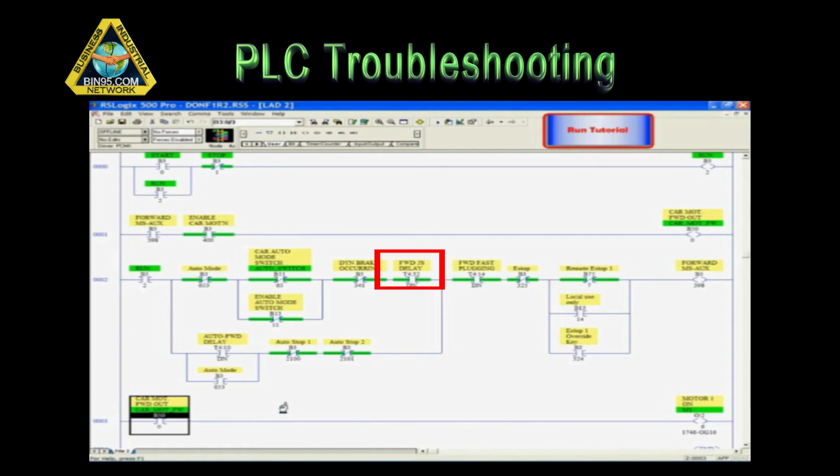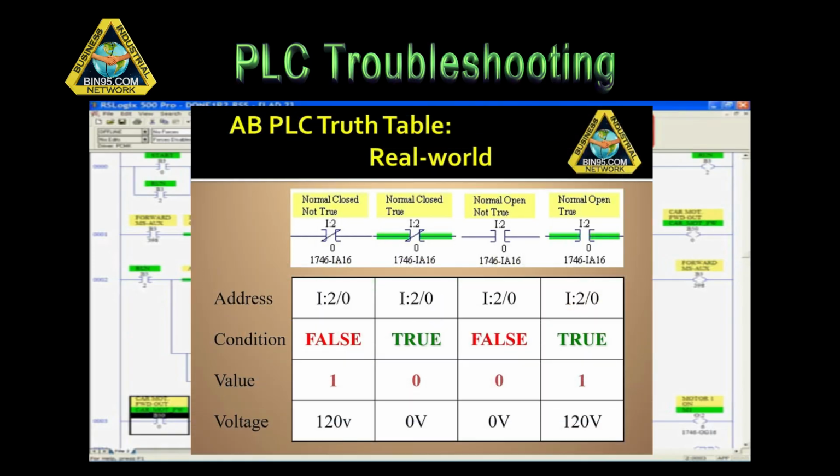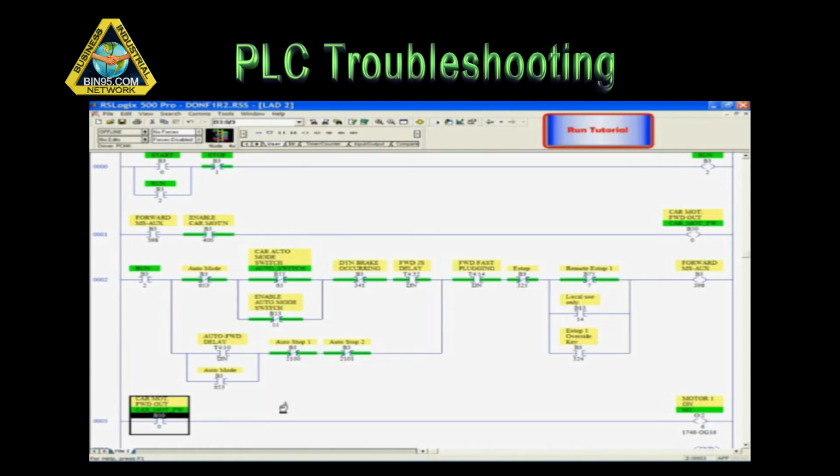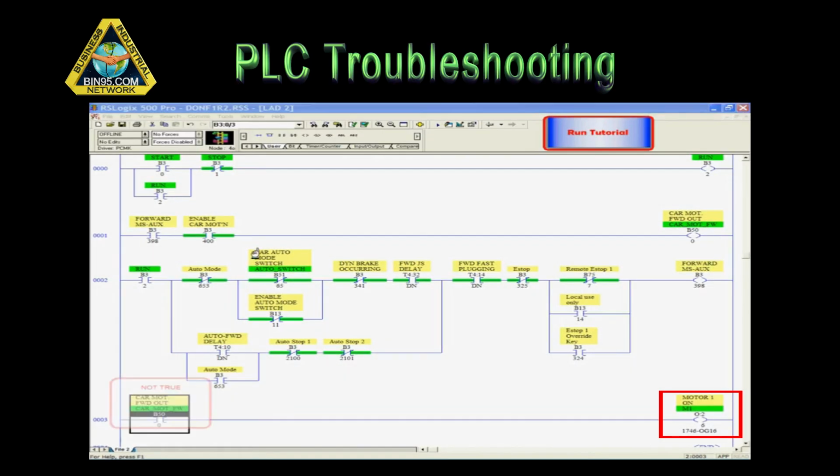For this example, we chose to start the trace with the motor forward output. Note, a contact is highlighted green to indicate the condition is being met. The contact is true. After using the PLC software search, cross-referencing, or schematics, if available, we see that the real-world output address to move the smart car forward is O:2/6. We also immediately see that the PLC output is not true. The PLC is not telling the vehicle to move.